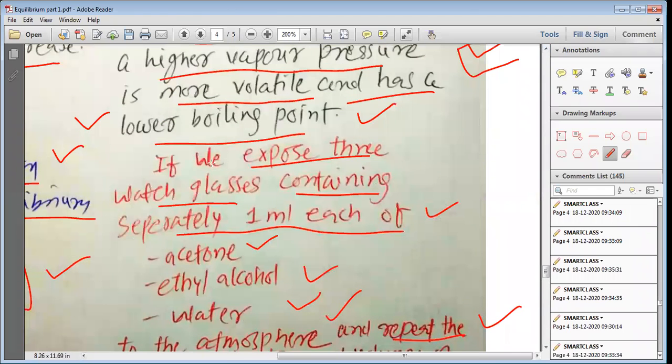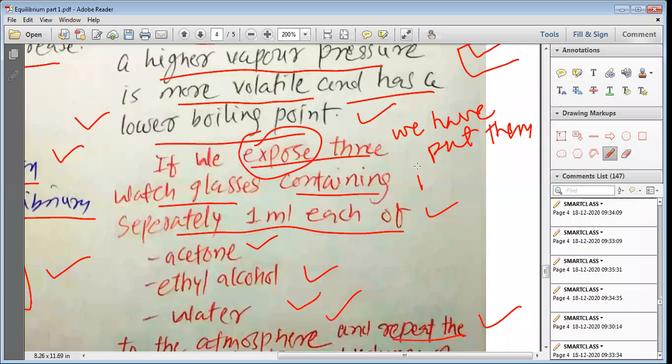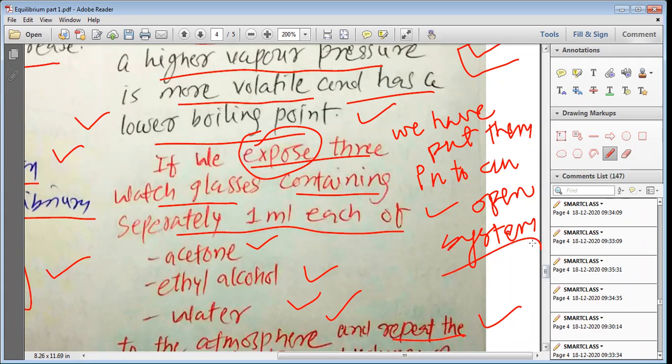If we expose three watch glasses, and expose means, my dear students, we have put them into an open system. This means when we take the three watch glasses, we put them into the room.